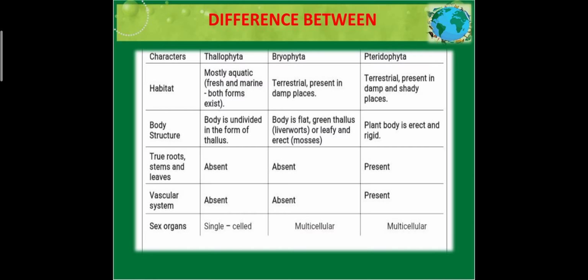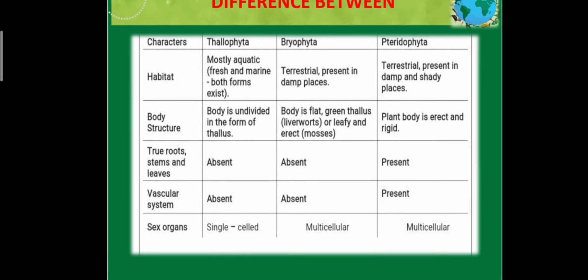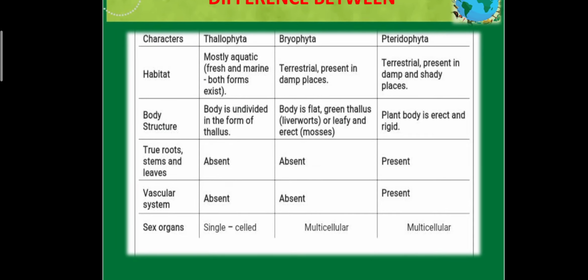Now coming to the difference between these three groups, thallophyte, bryophyte and pteridophyte, on the basis of habitat, body structure, true root, stem, leaf, vascular system and sex organs or the reproductive organs. If we talk about the habitat, thallophytes are mostly aquatic, bryophytes are terrestrial and pteridophytes are terrestrial, present in shady places.